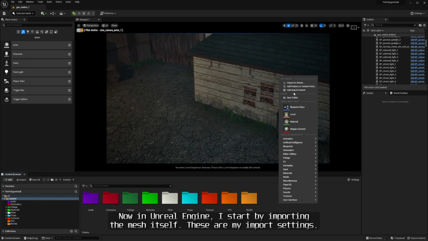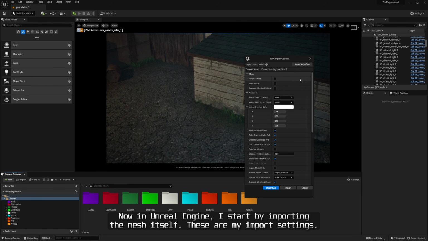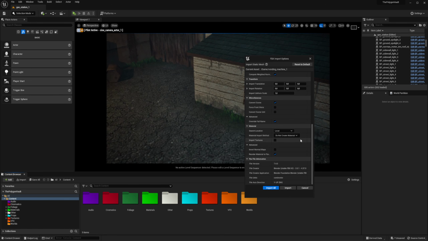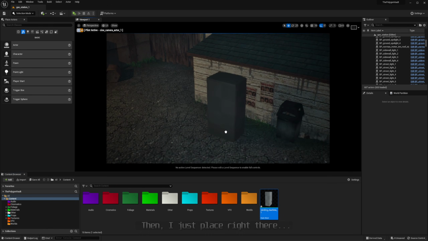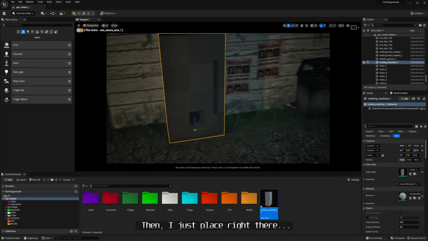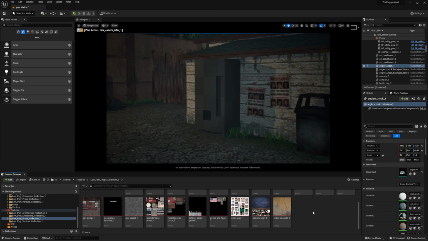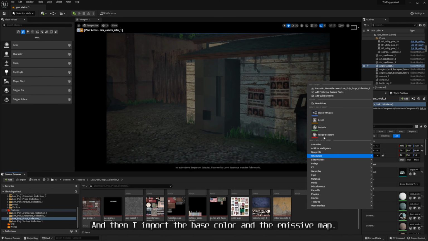Now in Unreal Engine, I start by importing the mesh itself. These are my import settings. Then I just place it right there, like this. And then I import the base color and the emissive map.